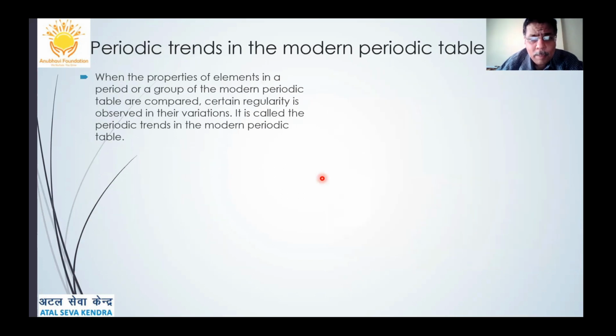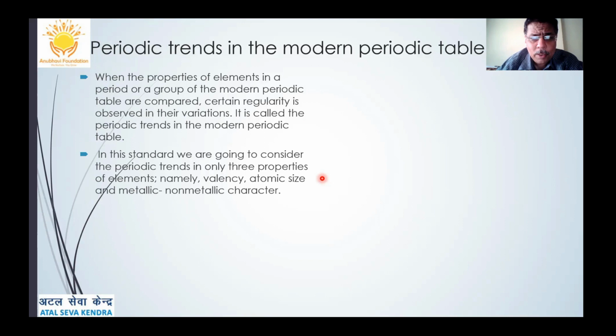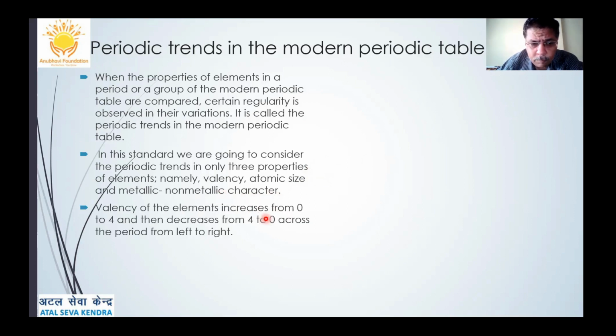When the properties of elements in a period or a group of the modern periodic table are compared, certain regularity is seen, and it is called periodic trend in the modern periodic table. In this standard, we are going to consider the periodic trend of only three properties of elements: valency, atomic size, and metallic and non-metallic characters.